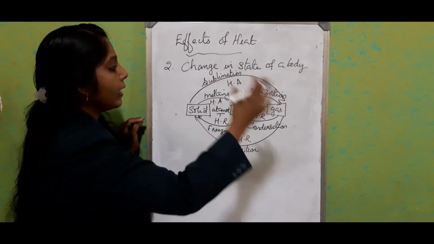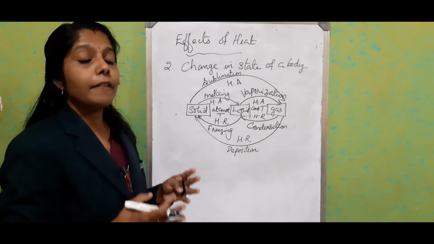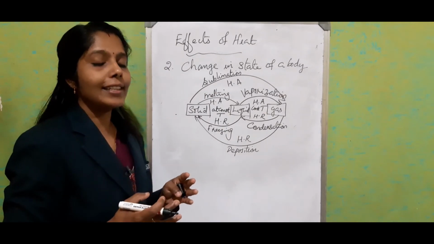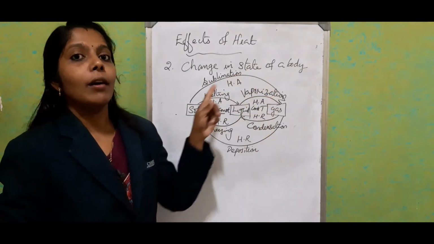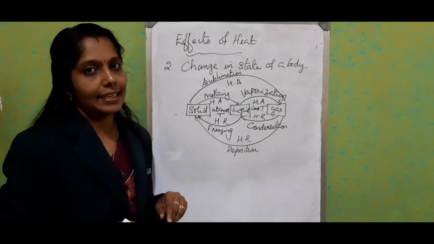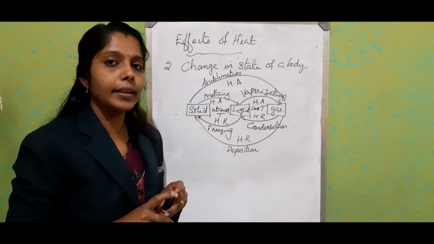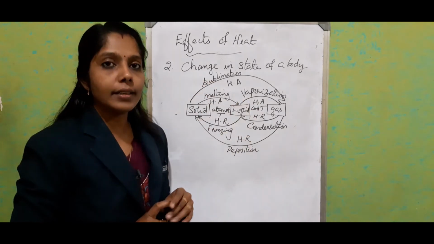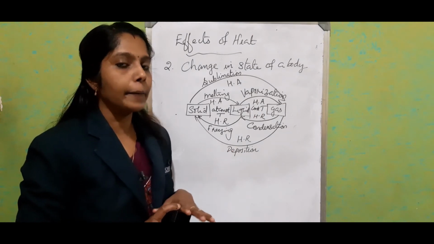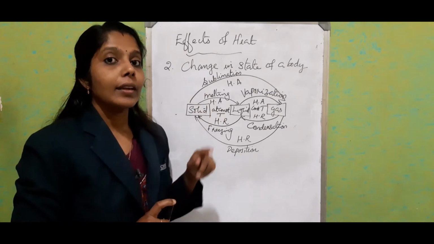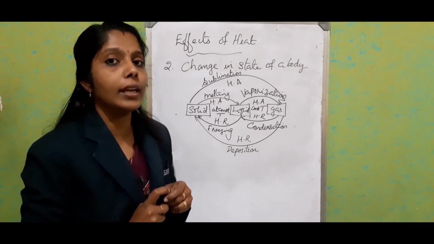Okay, so these six changes are known as different state changes, or possible state changes, in a material. Change in state is also an effect of heat. During this phase change, what happens to the molecular energy? It happens at constant temperature, so the total kinetic energy is not varying at all. Then where does the change come? The change comes in the attractive force, or potential energy.